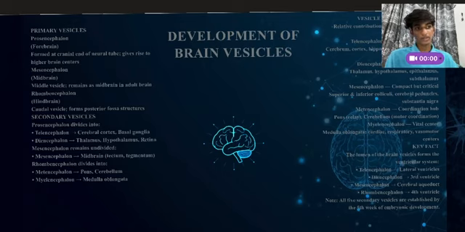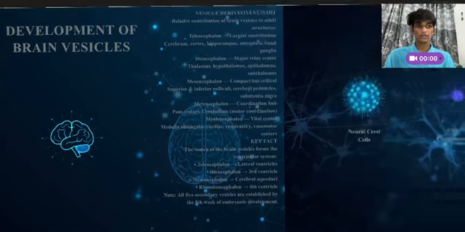How many secondary brain vesicles are formed? If you guessed five, it is right. By the fifth week of development, all five are established. Then we'll go to neural crest cells.